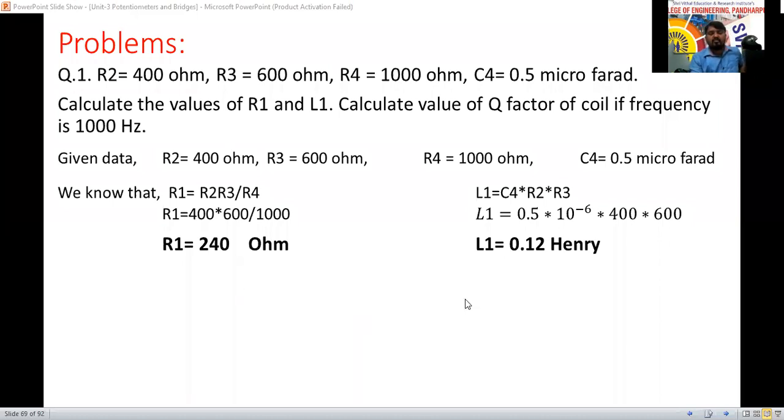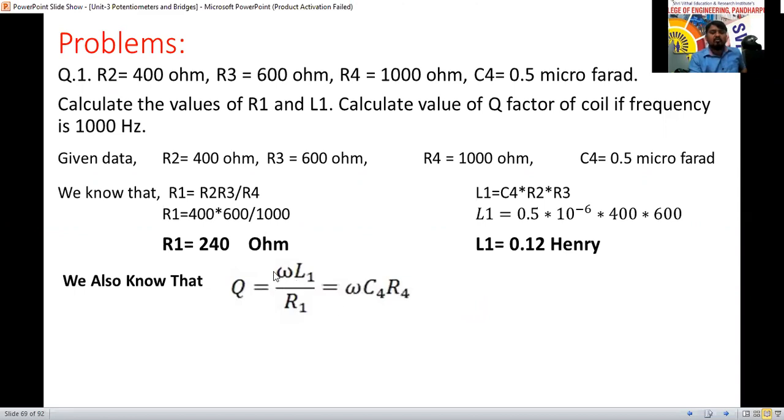Calculate the Q factor. Q factor equal to omega L1 divided by R1. Also, you can do that with omega C4 R4. Any formula we can substitute. You know omega equal to 2 pi f, and f is 1000, they have given here. L1 you have just now calculated, and R1 is 240, you substitute. Otherwise, you know the value of C4 and R4 already in the given data. So omega equal to 2 pi into 1000 into C4 is 0.5 into 10 to the power of minus 6 into R4 equal to 1000. By using this formula also, we can calculate that one.